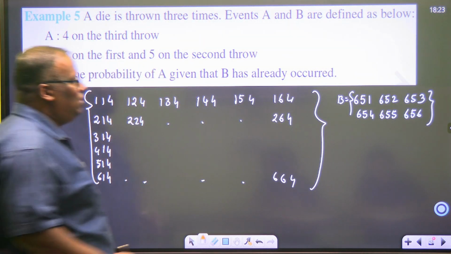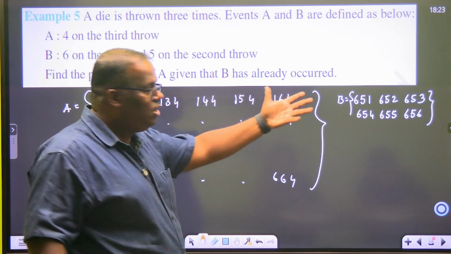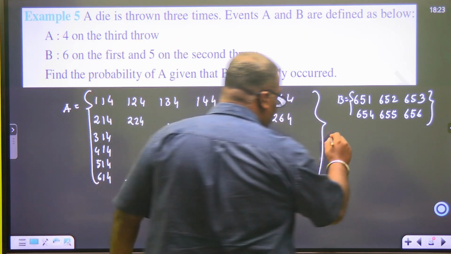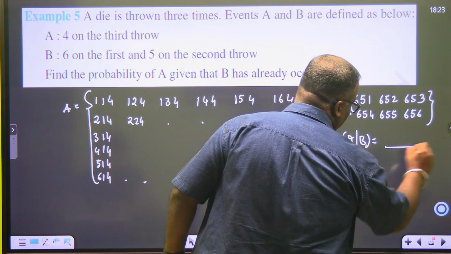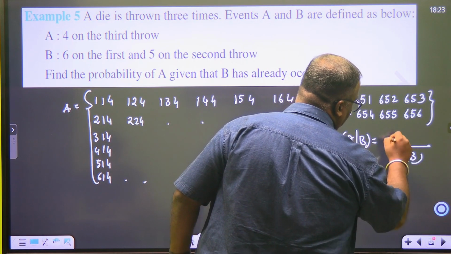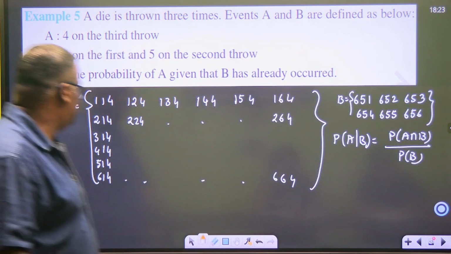Our interest will be to find the probability of A given that B has already occurred. B has already occurred. That means A stroke B we are trying to find out. So it will be probability of A intersection B divided by probability of B. Now try to find out A intersection B.